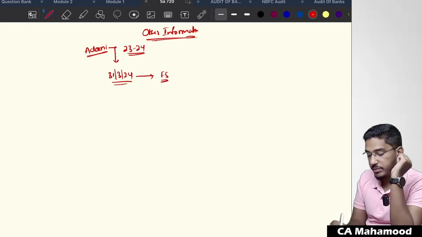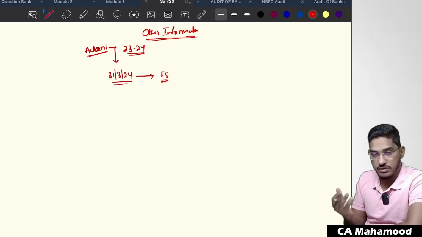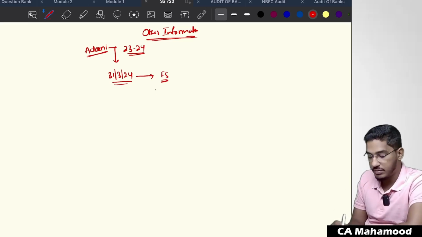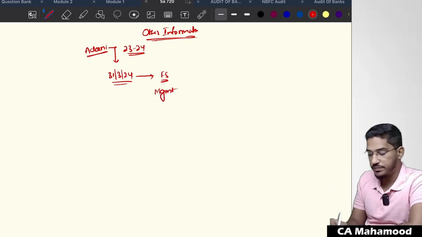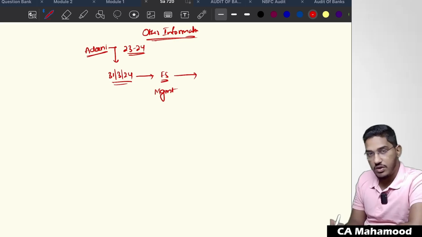Financial statements will be prepared. Sir, who will prepare the financial statements? Management will prepare the financial statements, and they will approve them. Finally, a copy of the financial statements will be given to the auditor. Now, what will the auditor do? The auditor will verify the financial statements and express his opinion on them. That opinion will be expressed in the form of an audit report. So the auditor will give the audit report.